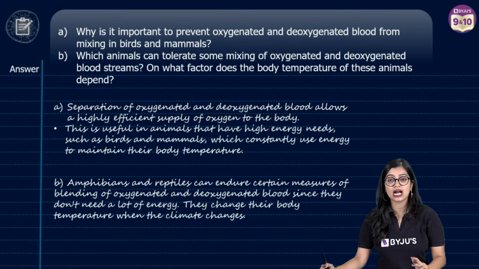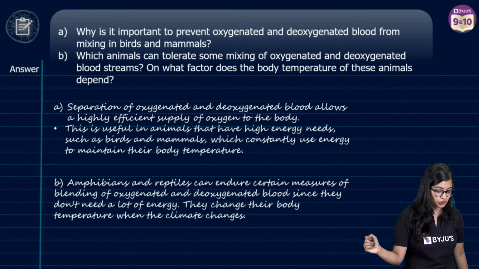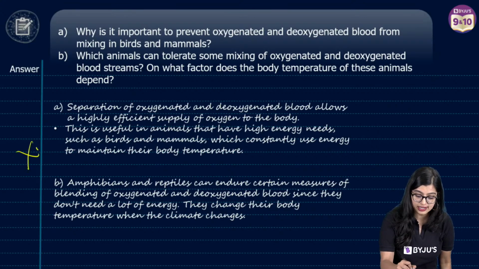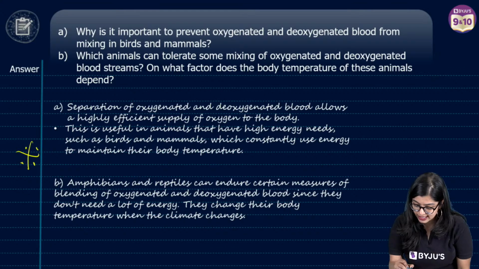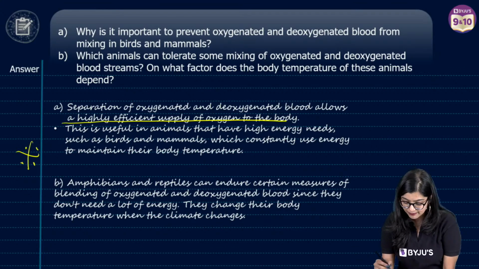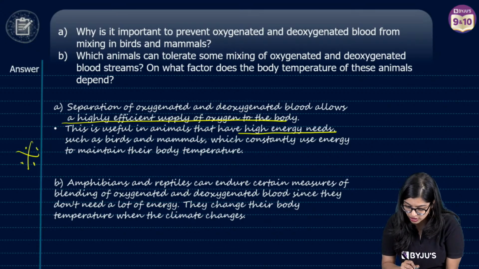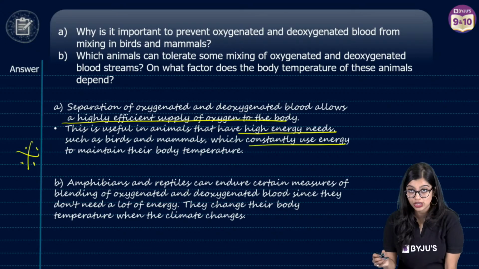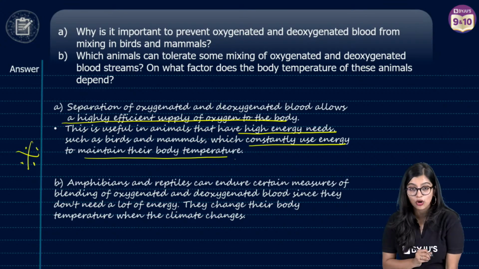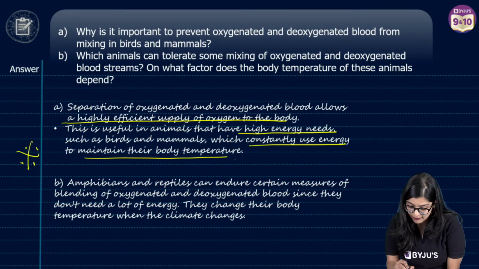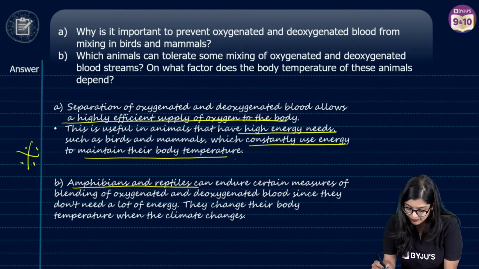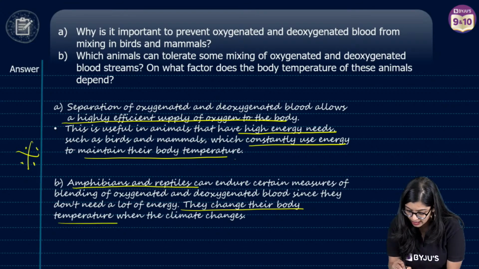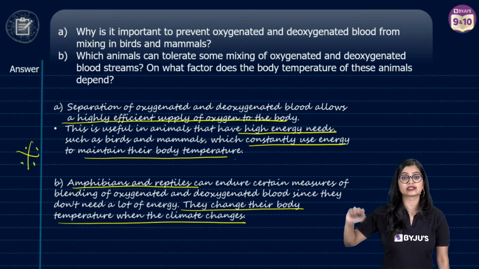So when you're writing the answer, everybody take a screenshot for this particular question because this is very, very important. Separation is necessary as it allows highly efficient transport or supply of oxygen to the body. It is useful because they have high energy needs, wherein they need to use energy constantly to maintain their body temperature. In the case of amphibians and reptiles, they can endure a certain amount of mixing, and they change their body temperature with respect to the surroundings.